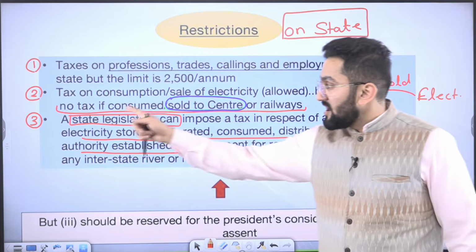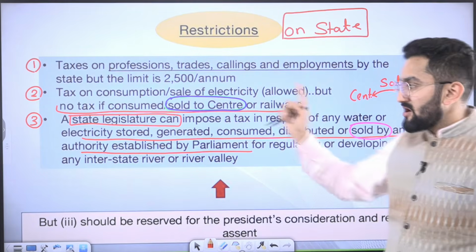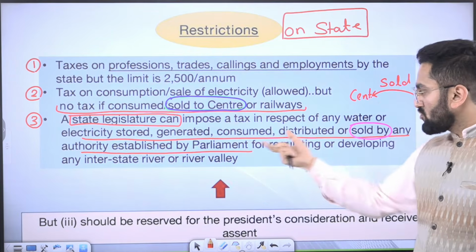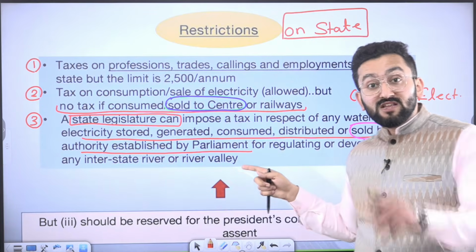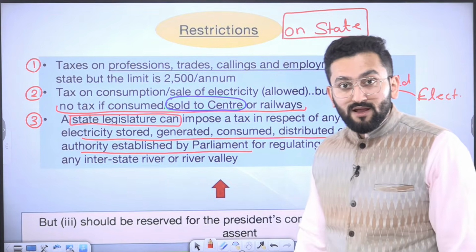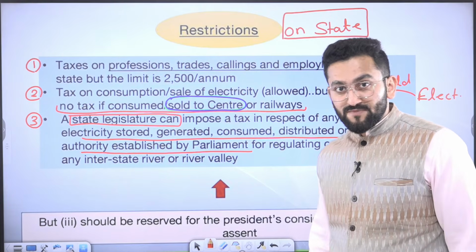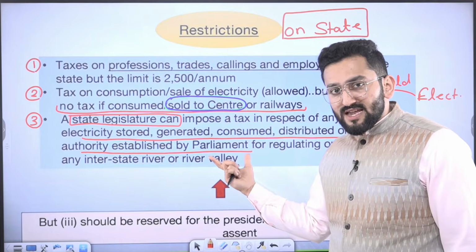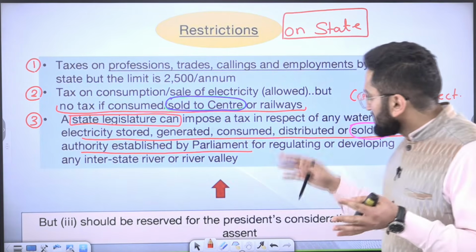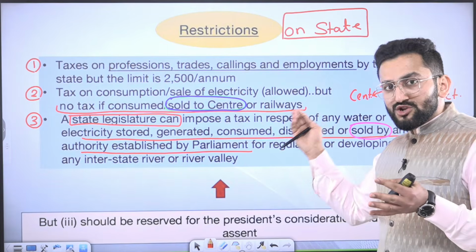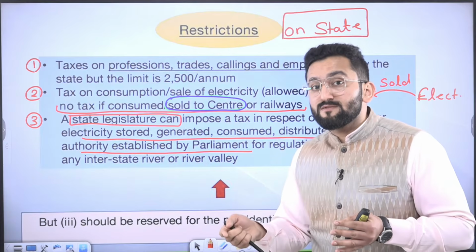Let's understand this. A state legislature can impose tax in respect of any water or electricity stored, generated, consumed, distributed, or sold by any authority established by Parliament. That is why I gave the example of NTPC, the power generation company of the center, a unit of the center. So this third provision is saying that if there is any central government body engaged in water or electricity storage, generation, consumption, distribution, then the state can impose tax.